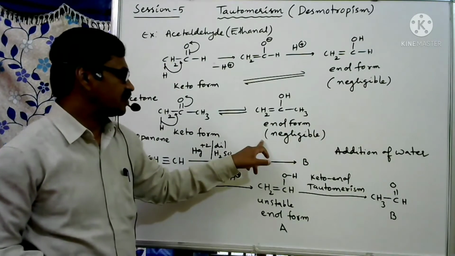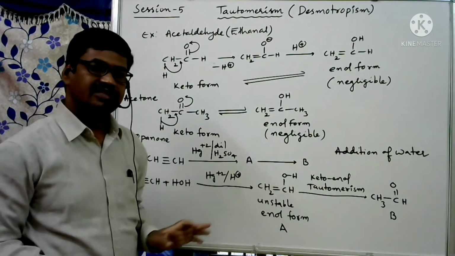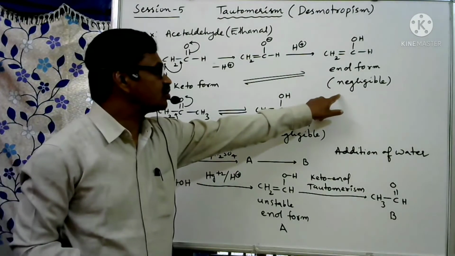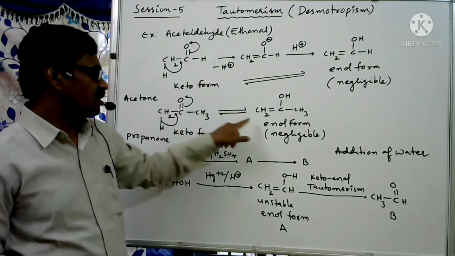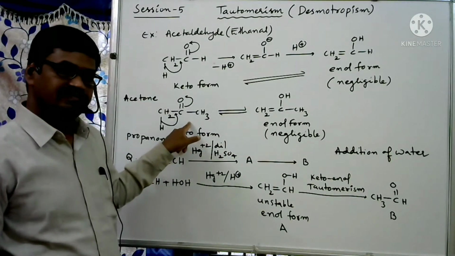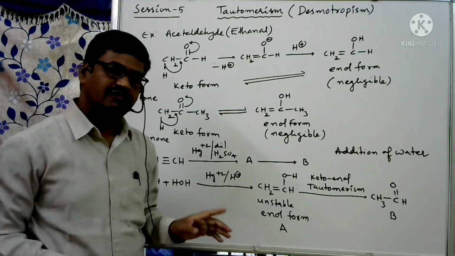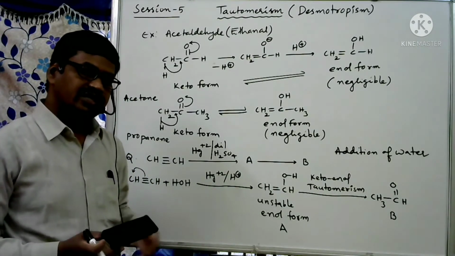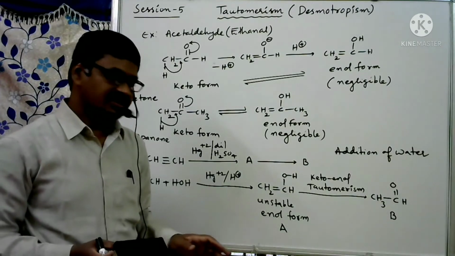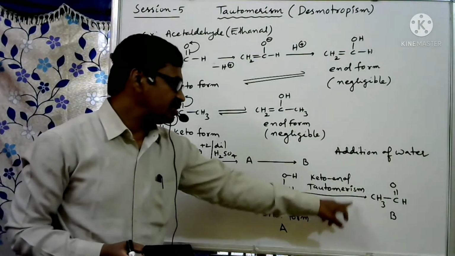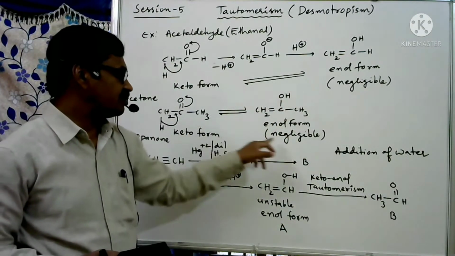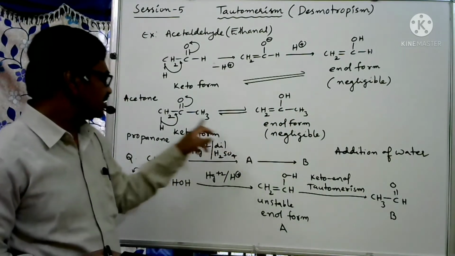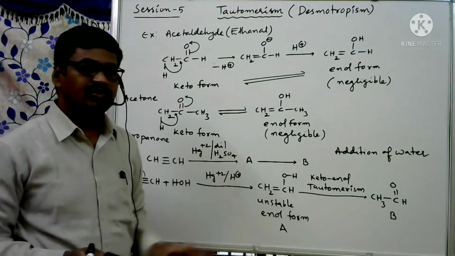Even the enol form of acetone is a negligible quantity because it is very unstable, so it always tries to remain in the keto form. So whenever enol forms of acetone or acetaldehyde are given in the question, we have to consider them as keto forms. Like acetaldehyde, and if this intermediate is produced in any reaction, we have to consider it as acetone only, not the enol form.